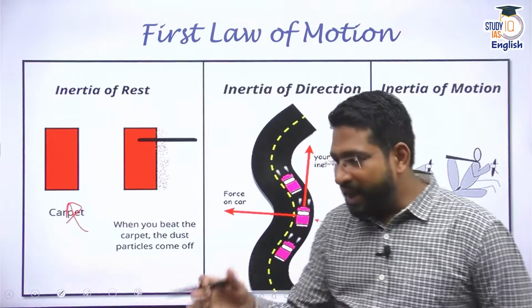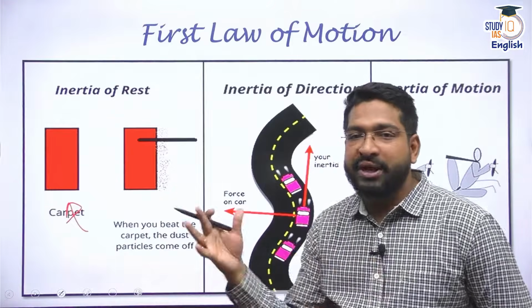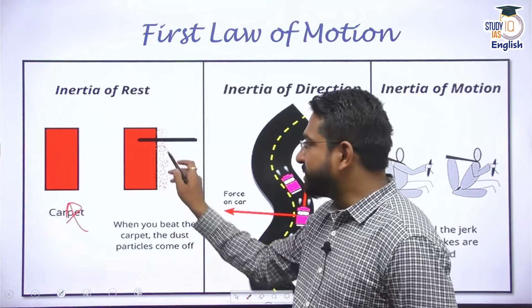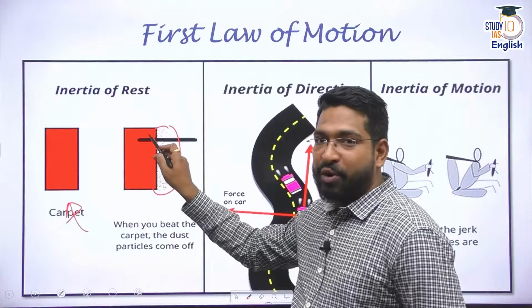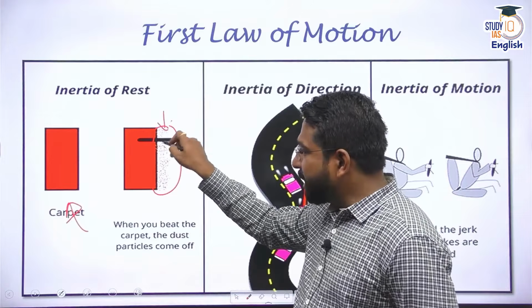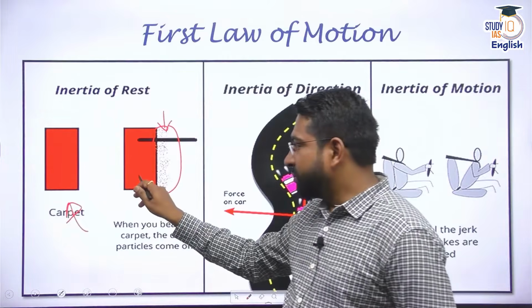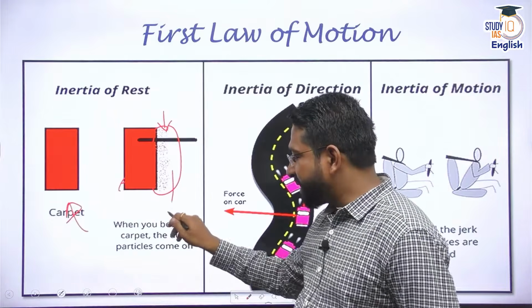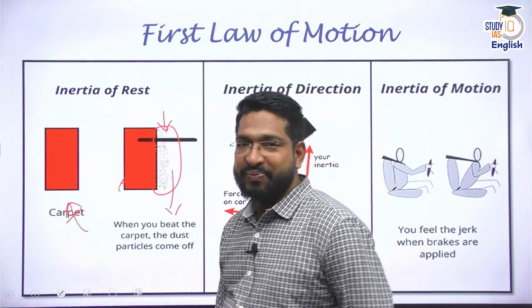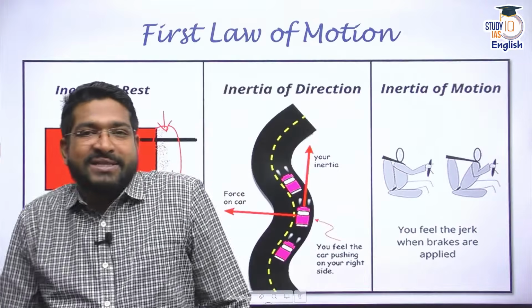But as soon as I give a push and put that carpet into motion, you will see that the dust particles come out. Why? Because the dust particles tend to remain at rest only. The carpet I'm trying to move, and the dust particles eventually settle and come off. Why? Because of inertia of rest.